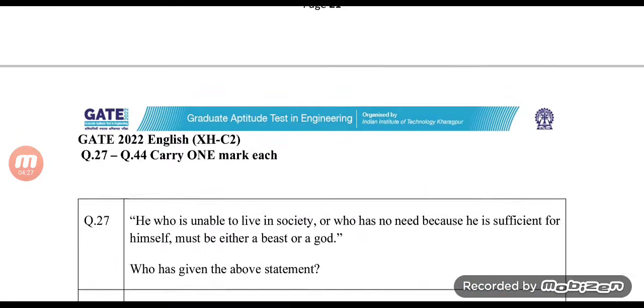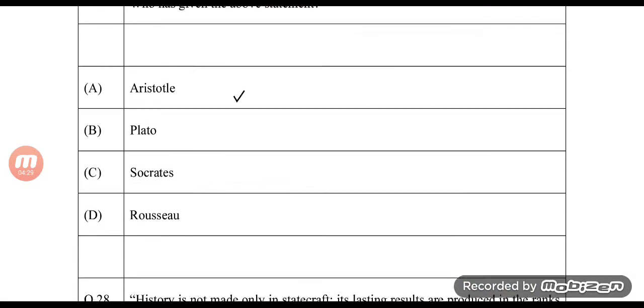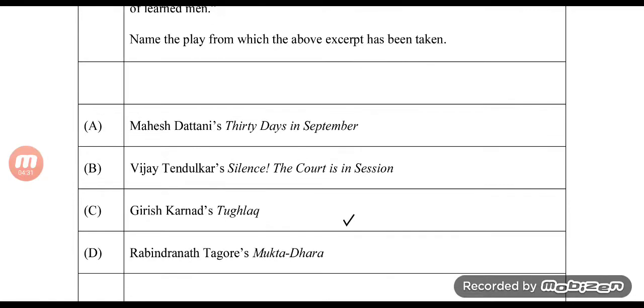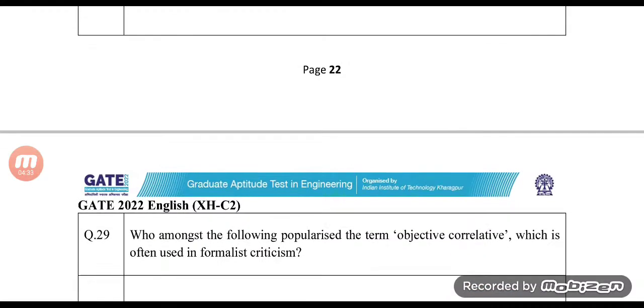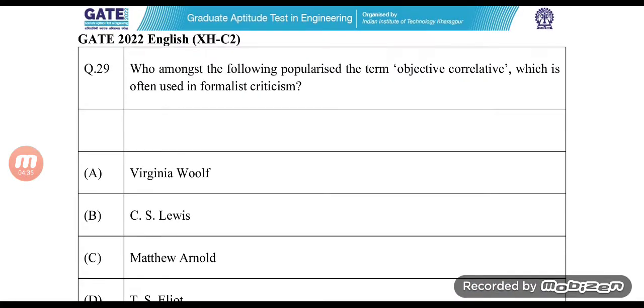Question number 27, the answer is A, Aristotle. Question number 28, it's Girish Karnad's Tughlaq. The single-answer MCQs, of course, their answers we could find out. MSQs are something which people could comprehend differently and answer differently. I'll talk about them.